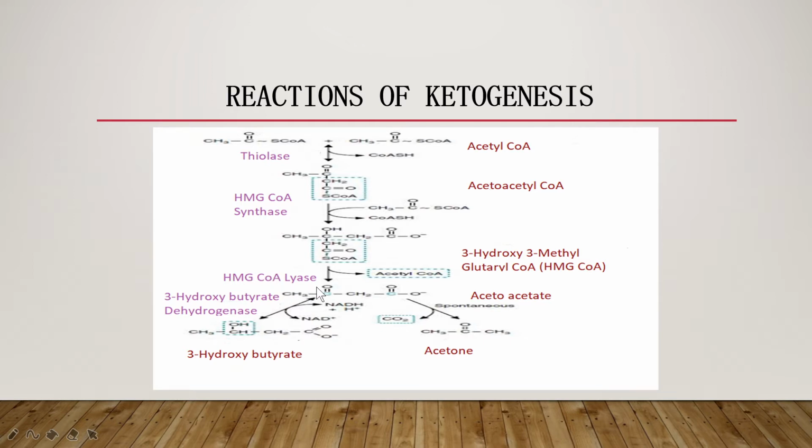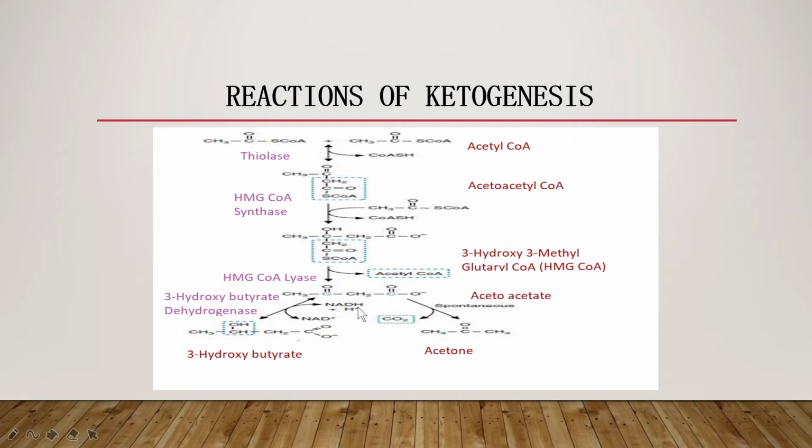So HMG-CoA lyase is the enzyme which will convert HMG-CoA into acetoacetate and acetyl-CoA. So the first ketone body, acetoacetate, is produced. In the ketogenesis process, the first ketone body produced is acetoacetate. It is produced by cleavage of HMG-CoA with the help of the enzyme HMG-CoA lyase.